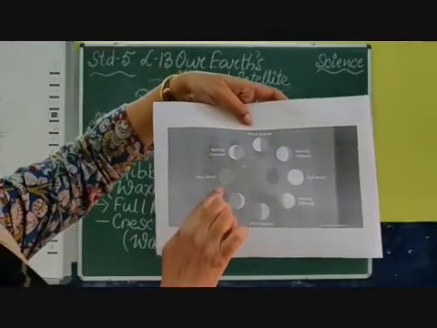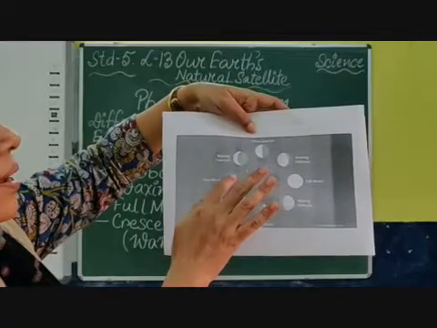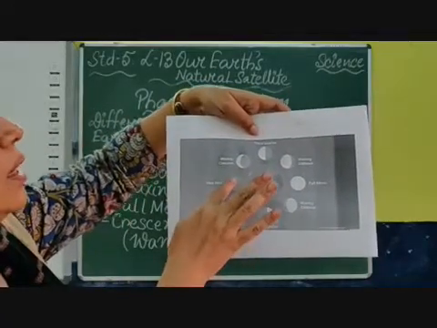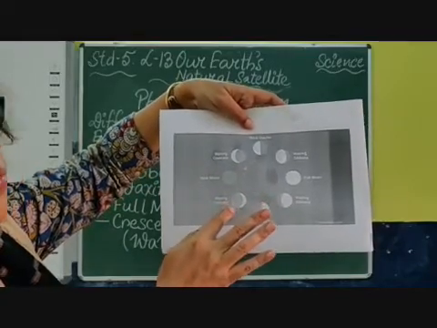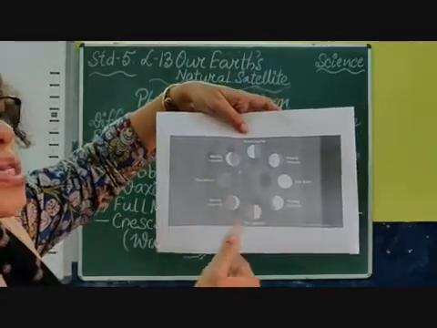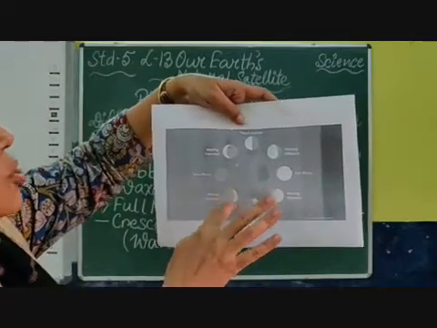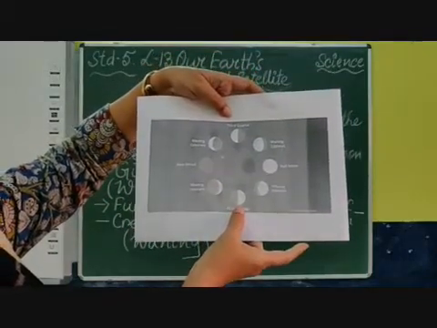Okay, take new moon. New moon means no moon. You cannot see anything. Moon is absolutely in darkness. Then this is waxing crescent. Why waxing crescent? Because it is increasing its shape. So this is your crescent. This is waxing crescent. Then you have the half moon.